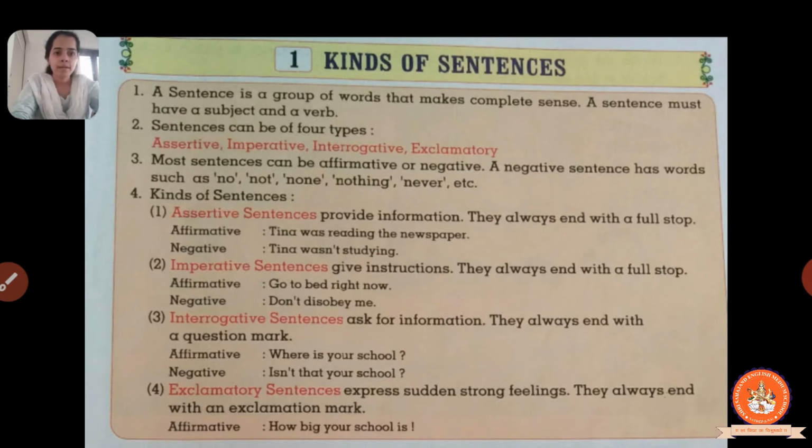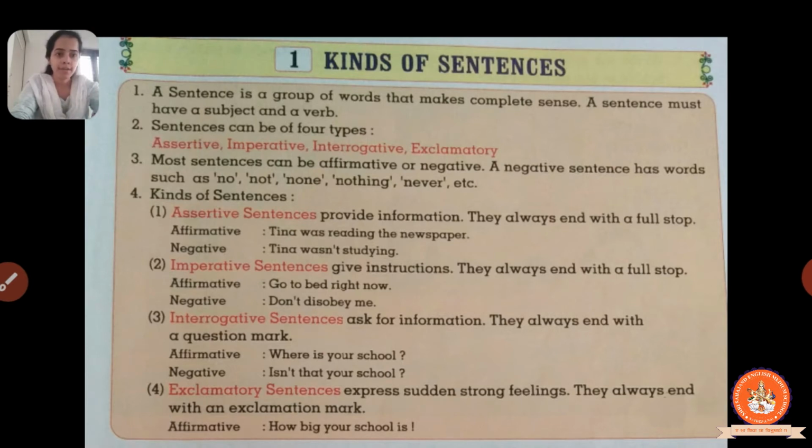Here two examples are given. Affirmative sentence: Tina was reading the newspaper. This sentence is providing us information. Tina is the subject. Was reading the newspaper gives us the information that Tina was reading the newspaper. So it is an assertive sentence.